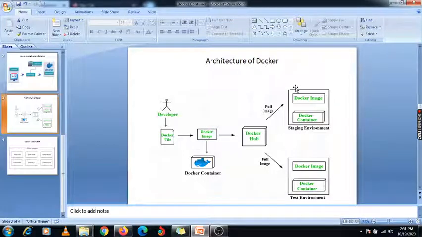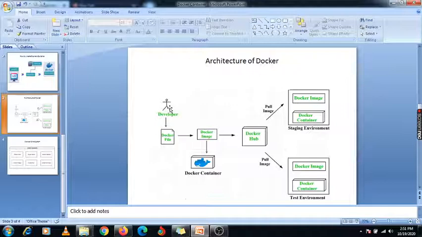Today we are talking about this Docker concept. So how this Docker works and how this Docker will create its container using some Docker images. So this is the workflow under this Docker.